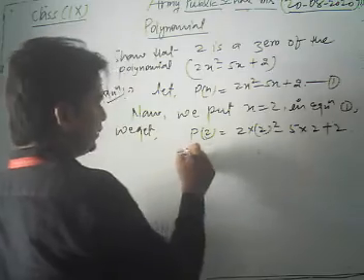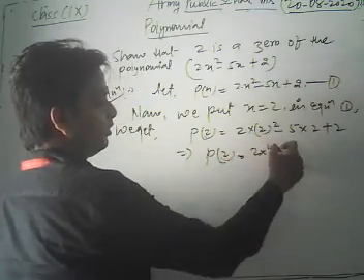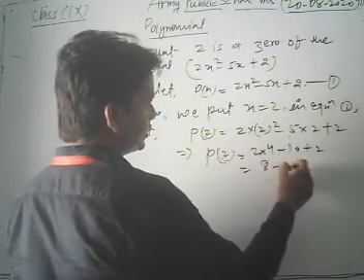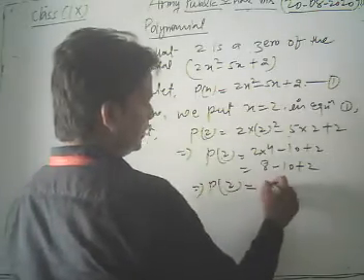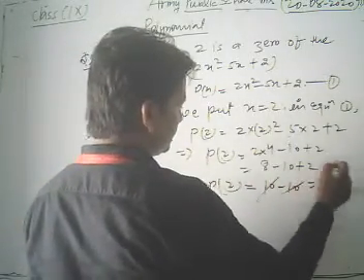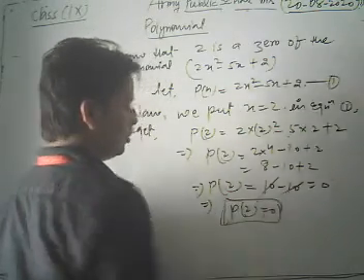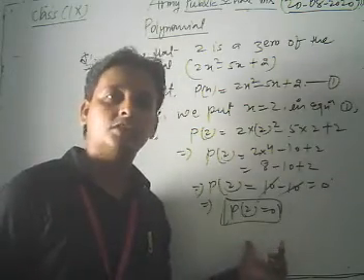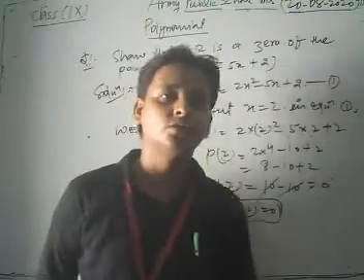So in this way we get p(2) = 2 × 4 − 5 × 2 + 2, so we get 8 − 10 + 2. So p(2) is equal to 10 − 10, so it becomes 0. So thus we have p(2) = 0. So dear students, the given polynomial p(x) is 0 at x = 2.